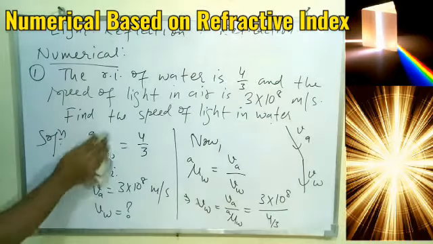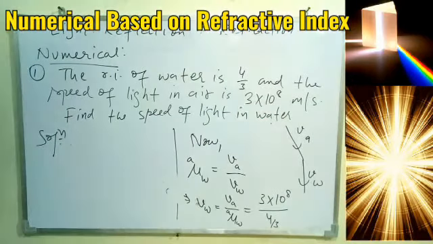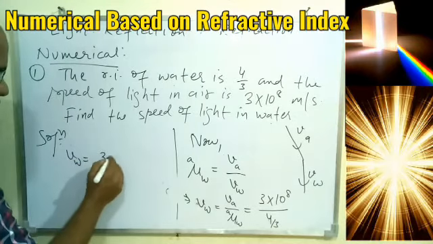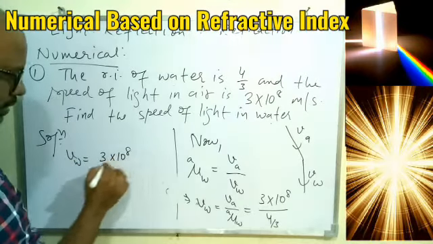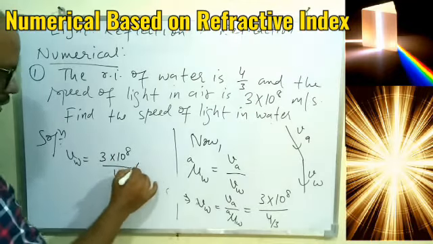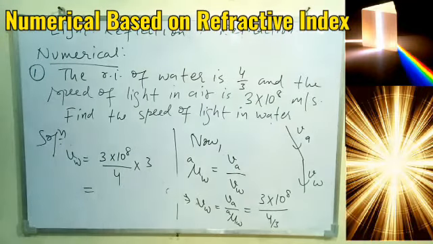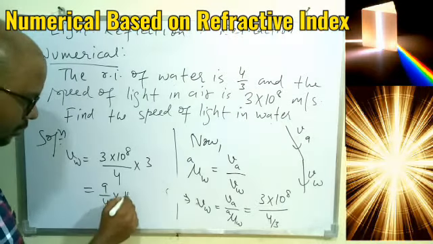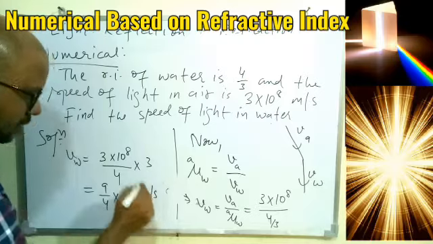So after solving we can get the answer. You can try this yourself, solve it properly, but the final answer I am writing this way. That is 3 into 10 to the power 8, and this will become 4 into 3. So this will become how much? 9 by 4 into 10 to the power 8 meter per second.